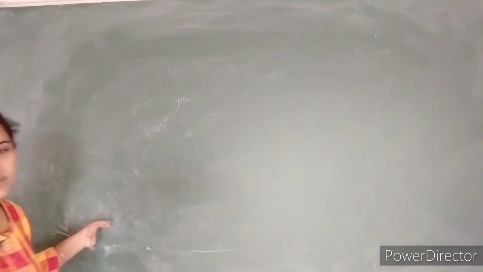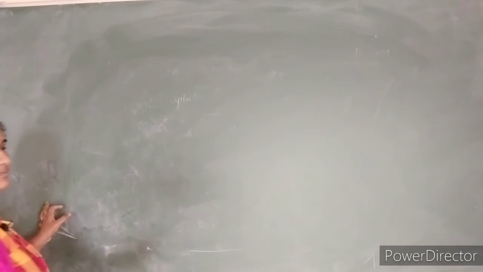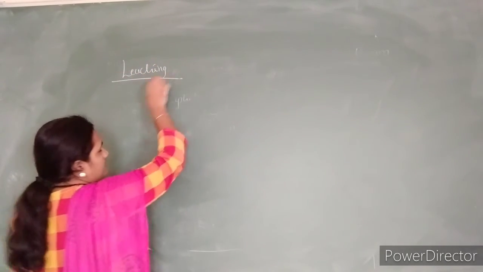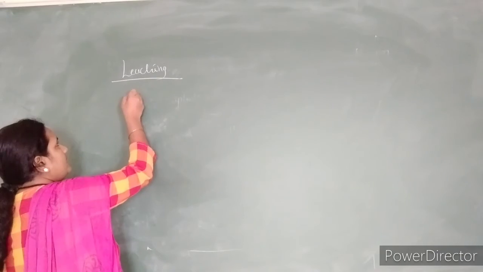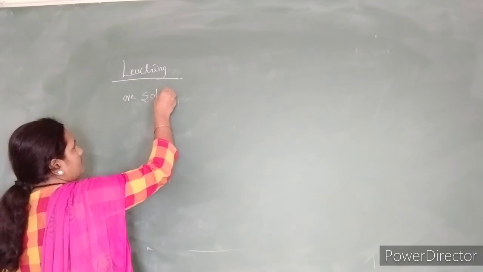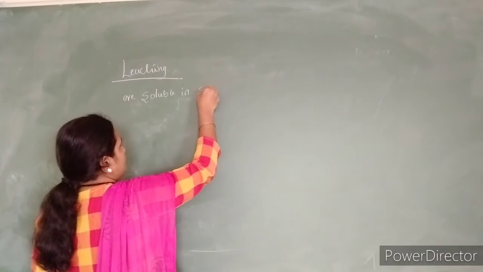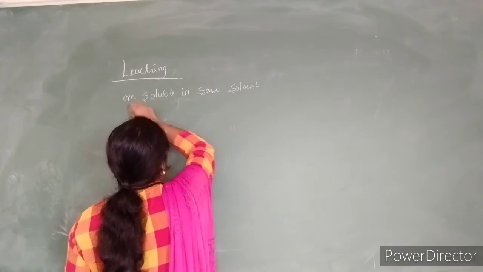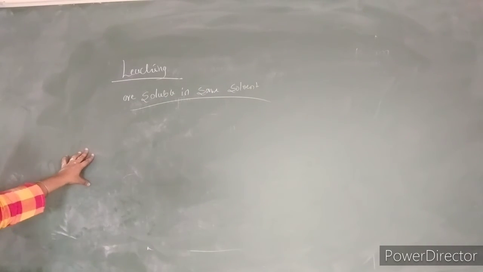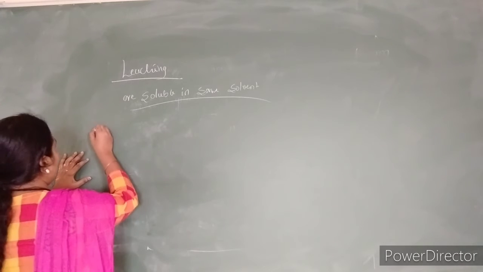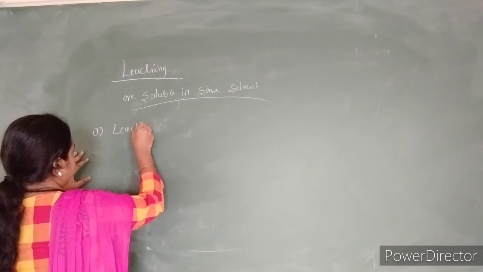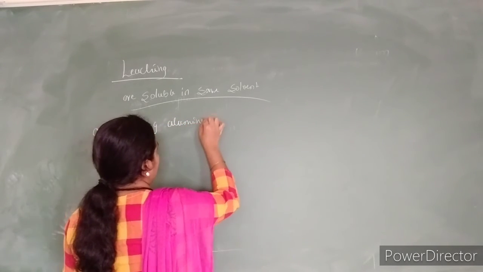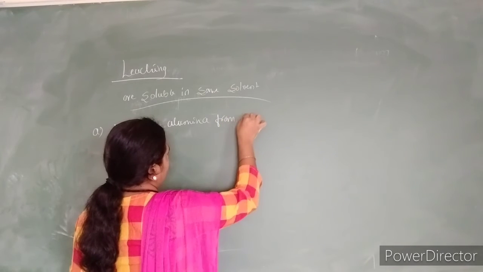So it is done whenever the ore is soluble in a suitable solvent. Leaching can be done when the ore is soluble in some solvents, so we can use this method for the concentration of ore. Okay, so we have the leaching of alumina from bauxite. So we can purify alumina from the bauxite ore.